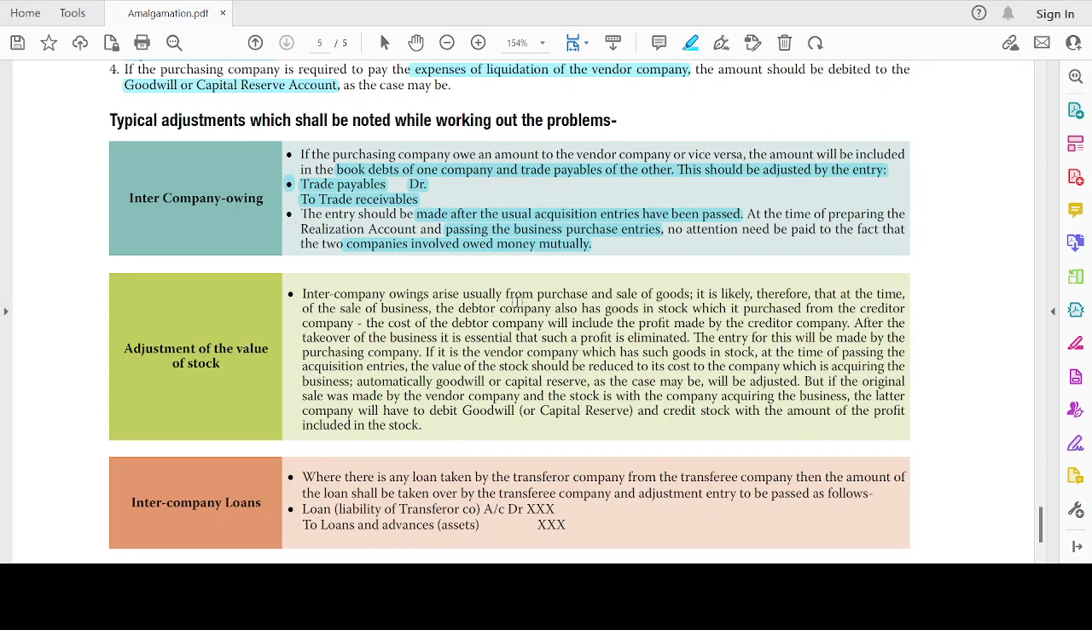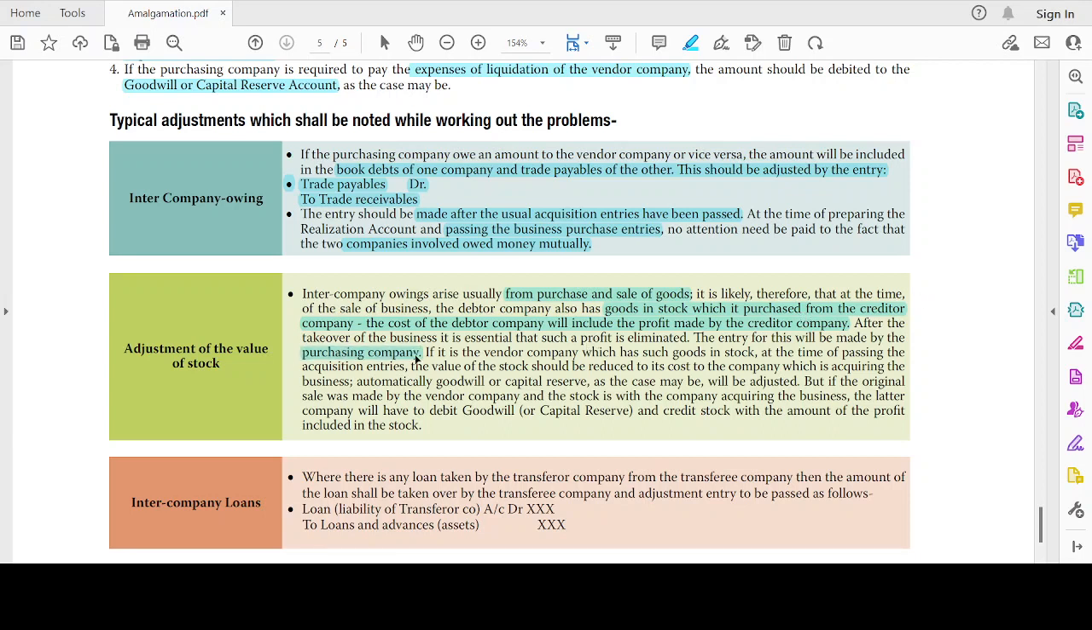Now, adjustment of the value of the stock. Intercompany owing arises usually from the purchase or sale of goods. It is likely, therefore, that at the time of sale of business, the debtor company also has goods in stock which were purchased from the creditor company. The cost to the debtor company will include the profit made by the creditor company. After the takeover of the business, it is essential to eliminate this unrealized profit. The entry for this will be made by the purchasing company only.